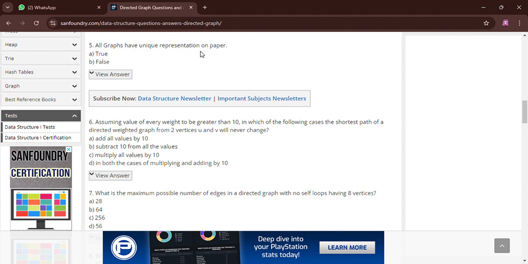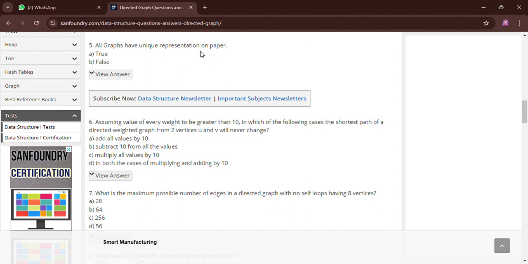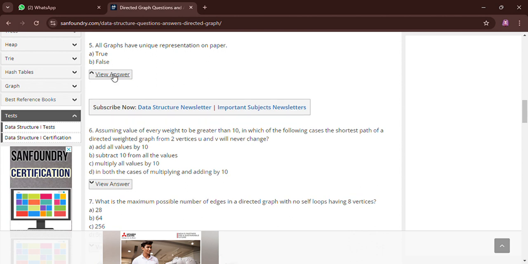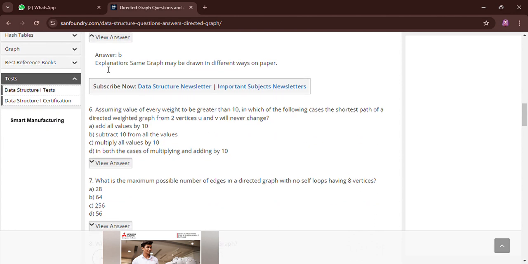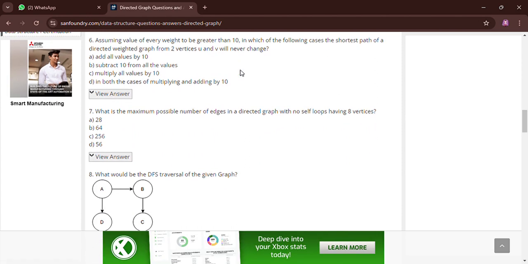So the next question is: do all graphs have a unique representation on paper? Sorry, all graphs don't have a unique representation, but some graphs have a unique representation. The same graph can have different representations, but all graphs don't have any type of unique representation. So the answer will be false for that. Here we can also see the explanation: the same graph may be drawn in different ways on paper.